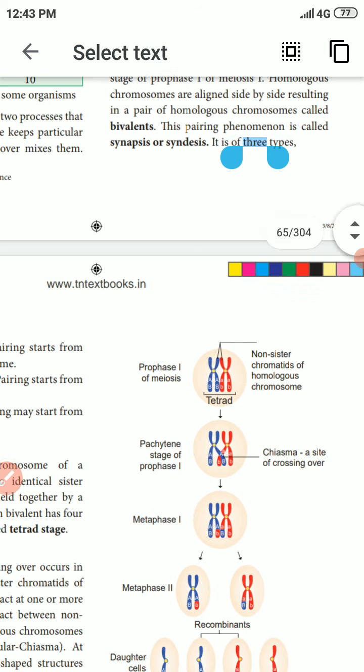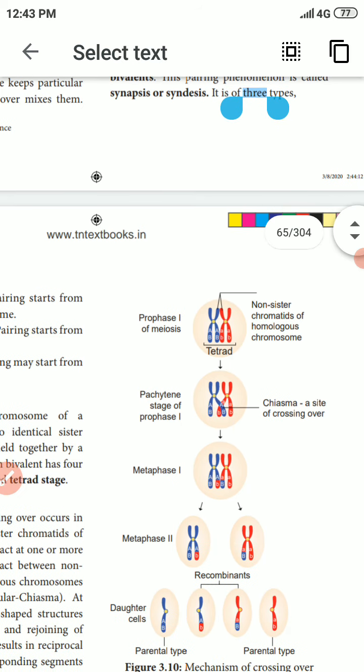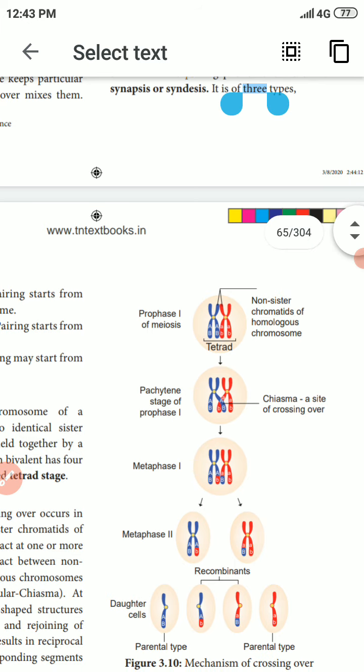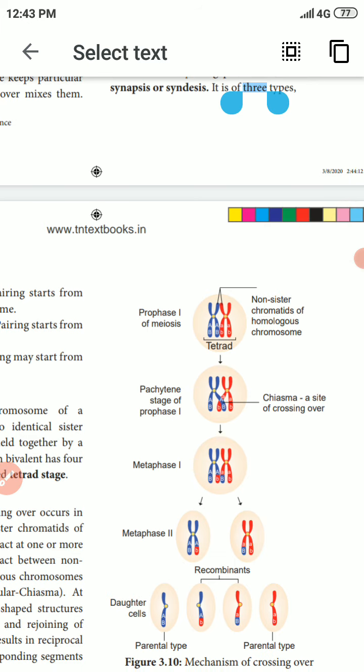One by one, I will tell you. Synapsis is the intimate pairing between the two homologous chromosomes during the zygotene stage of meiosis. This pairing phenomenon is called synapsis.